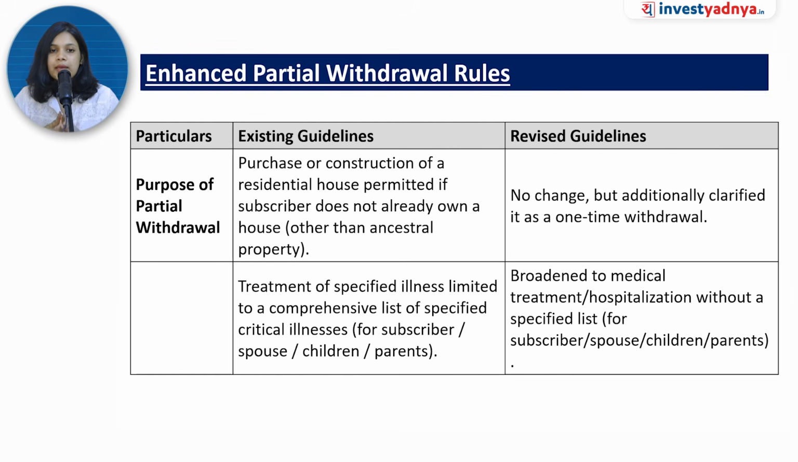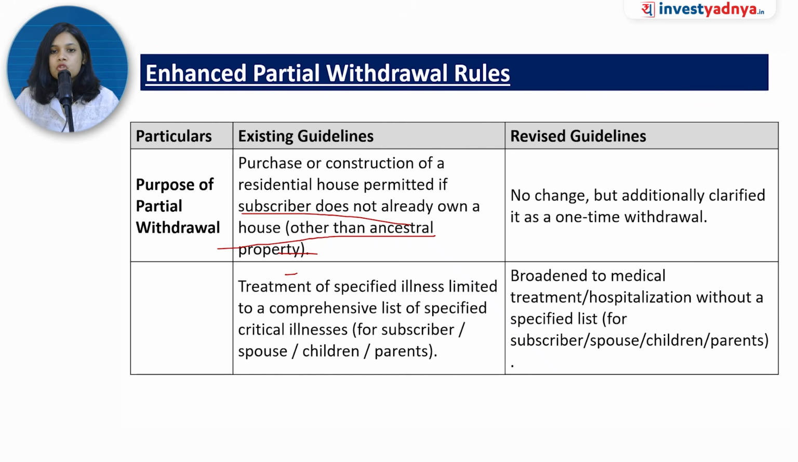So what was in the existing guidelines? You can partially withdraw but not for every case. Construction of house or purchase of house, only and only if the subscriber does not already own a house other than the ancestral property. So if he's owning an ancestral property, that's fine, he can withdraw for purchase of his own house. But if he already has a house, for his second house, it is not permitted.